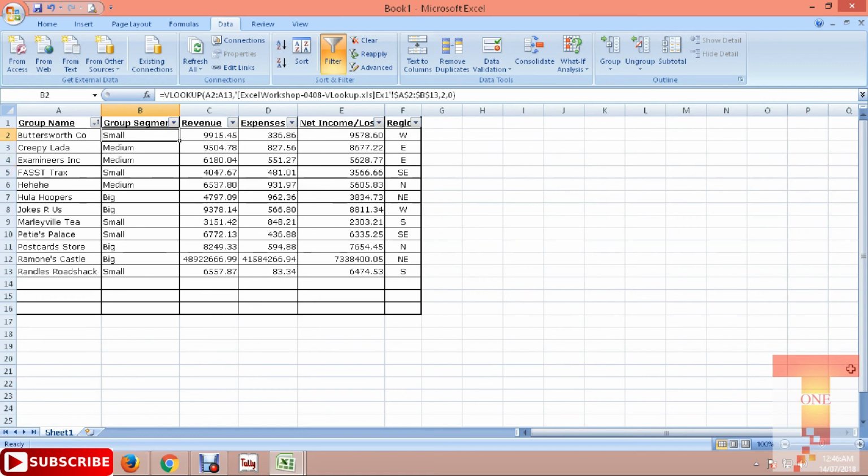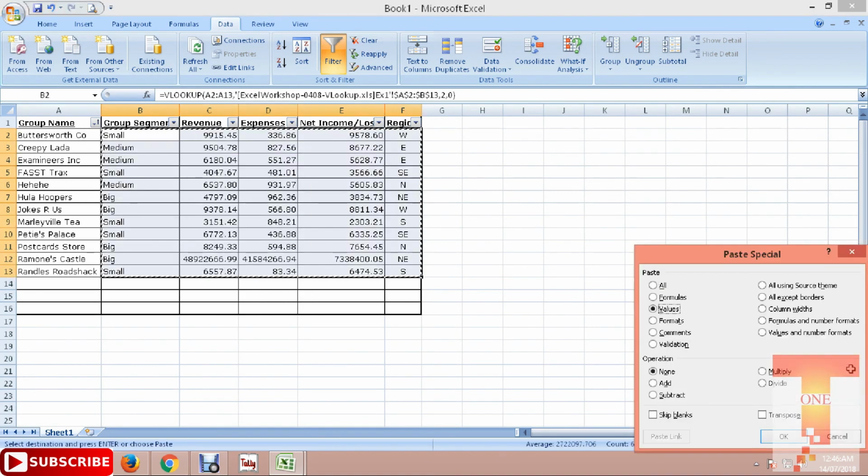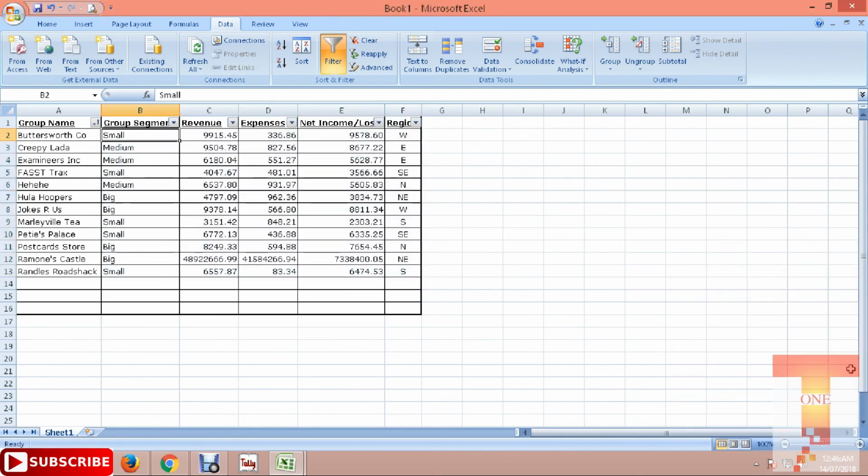So let me just copy and paste, do a paste special, so the formula will be gone and we can use this data for our day-to-day life. So this is the way you can use the VLookup formula for your day-to-day work.